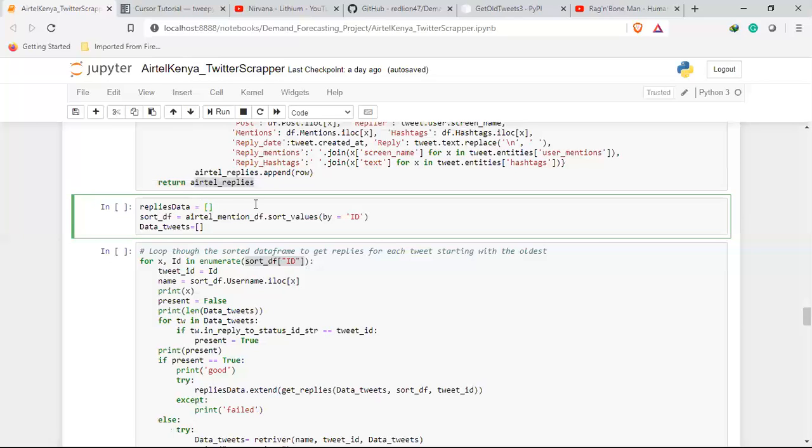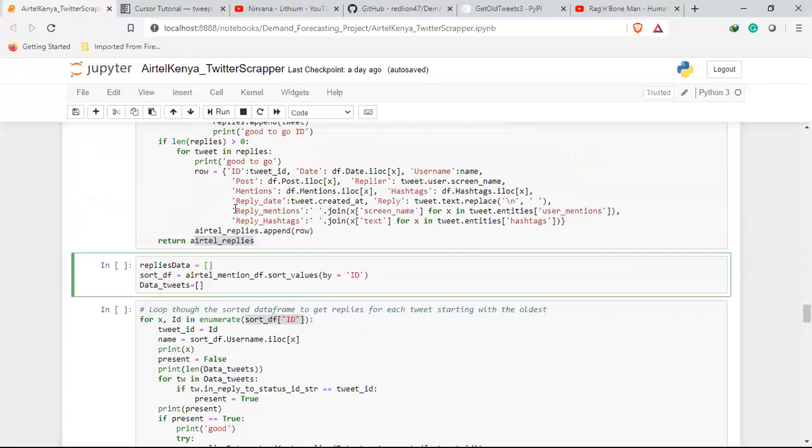So this is a list of every row that has replies. Every post that I've gotten replies for is a row by itself. I have it coming here, being stored here. So for me, this one is a list of dictionaries, each dictionary representing the post and its reply. Have I made sense there? Okay, yeah, go ahead.